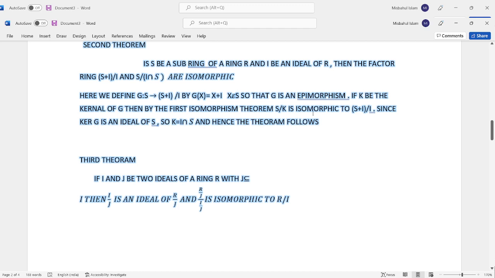If K is the kernel of g, then by the first isomorphism theorem S by K is isomorphic to S plus I by I. So K is equal to I intersection S, and hence the theorem follows.